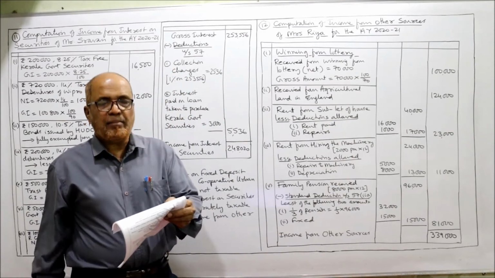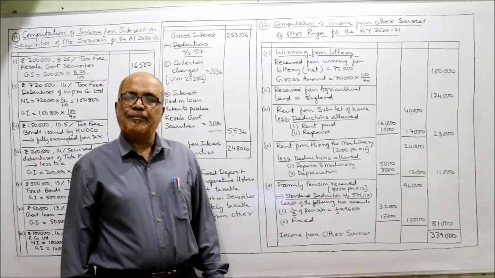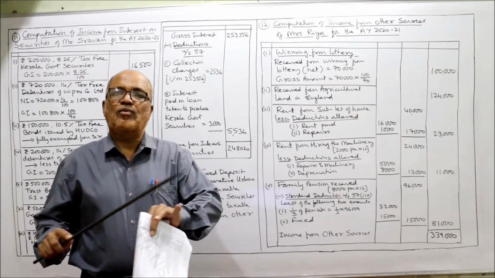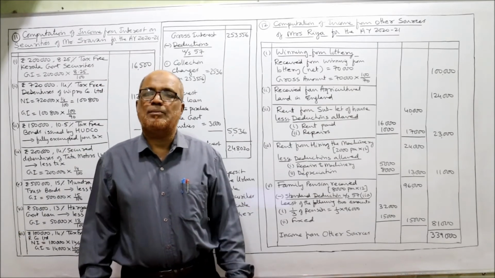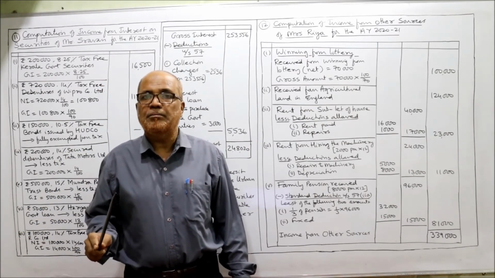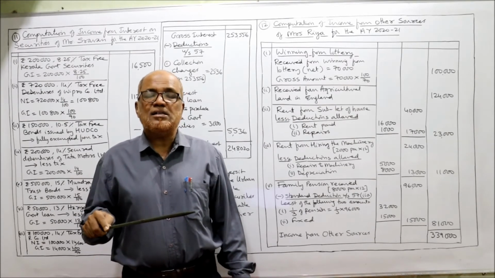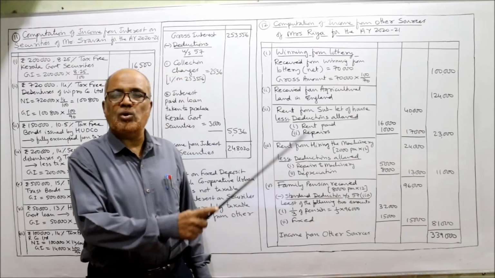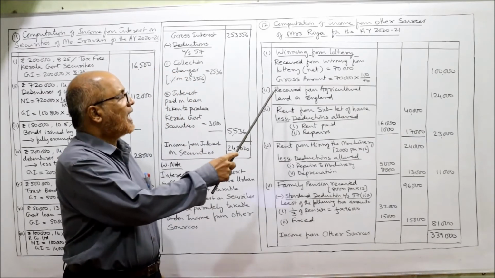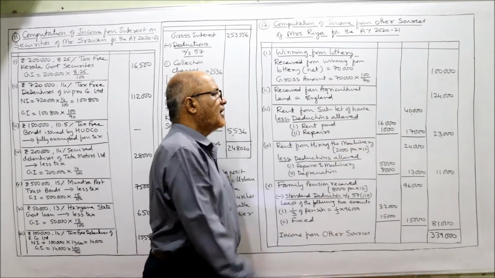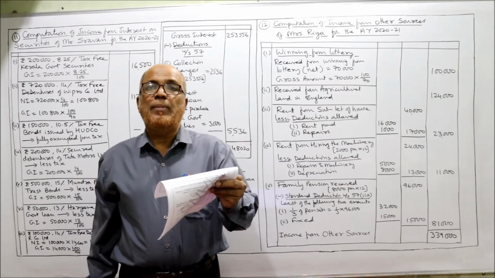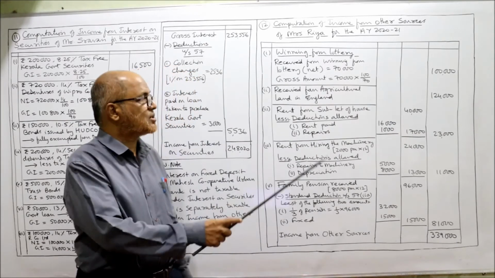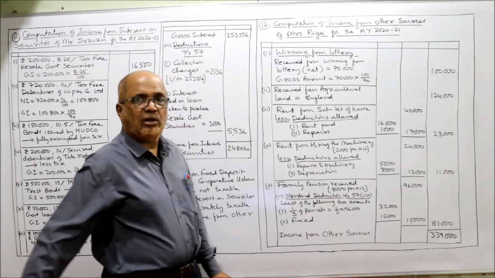Next, received from agricultural land in England. So already we know agricultural income in India is fully exempted from tax under section 10 subsection 1. Whereas agricultural income received from outside India, it is fully taxable. So here it is received from England. So agricultural income received from England is fully taxable. Then rent from subletting the house, rupees 40,000. It is also taxable under income from other sources.